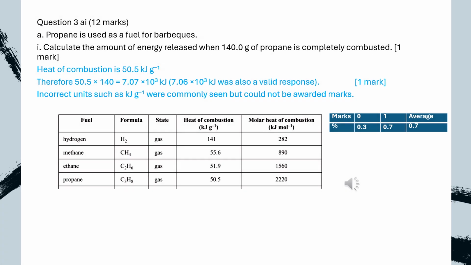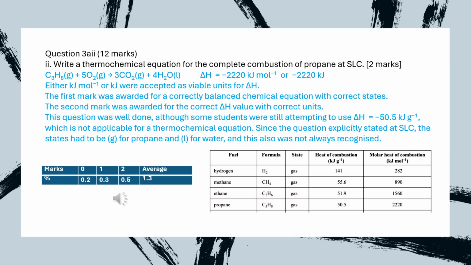Acquire the heat of combustion of propane from the data book and calculate the amount of energy released from propane. The significant figures of the final answer is 3 because the heat of combustion has 3 significant figures. A thermochemical equation has 2 facts: the balanced chemical equation and the enthalpy of the equation.